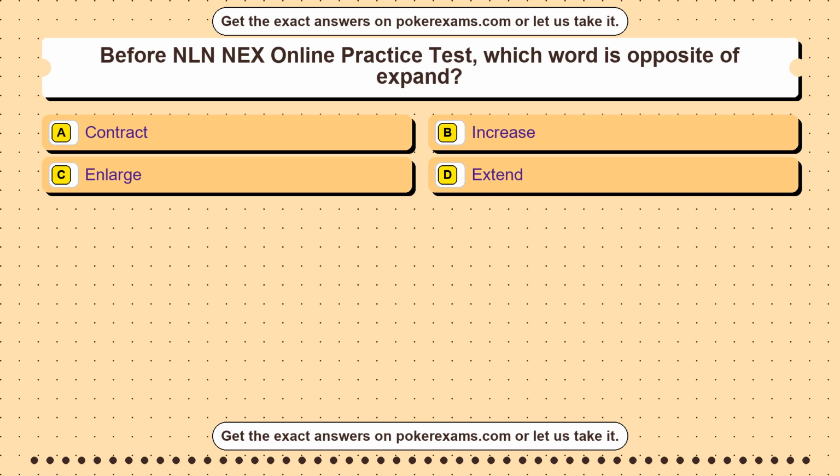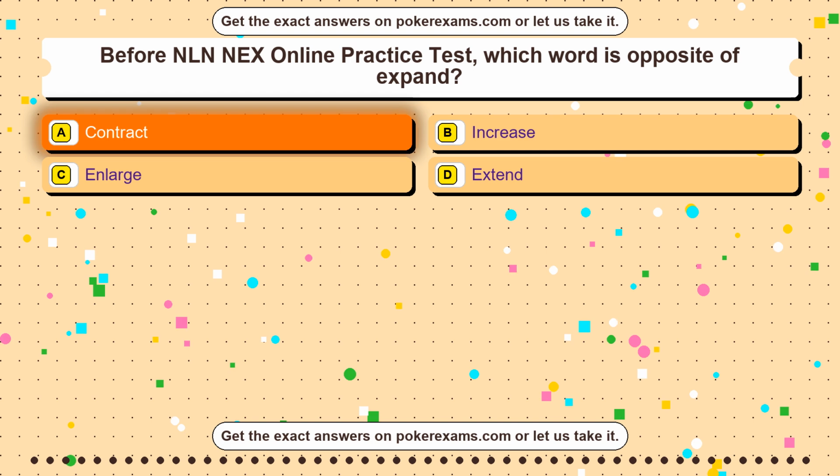Question 25. Before NLN NEX online practice test, which word is opposite of expand? Option A contract. Option B increase. Option C enlarge. Option D extend. The correct answer is option A.